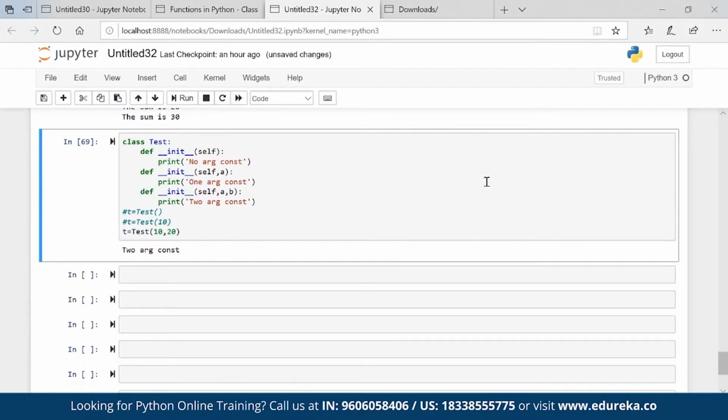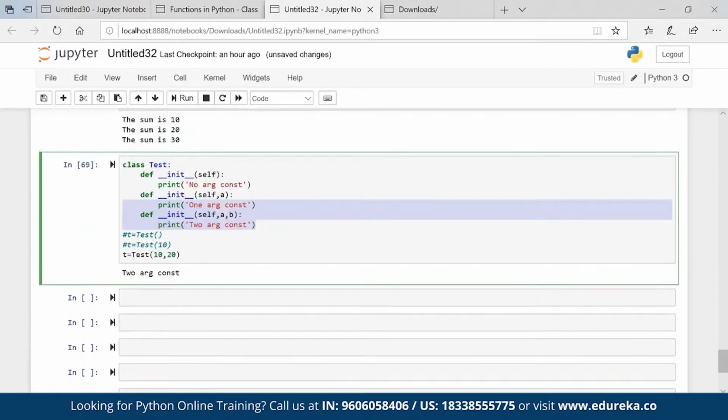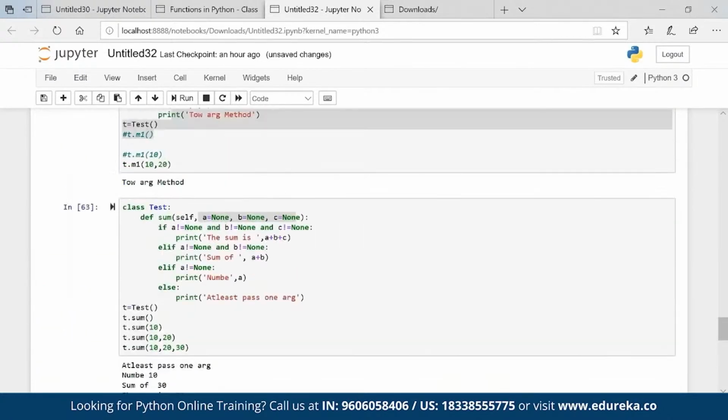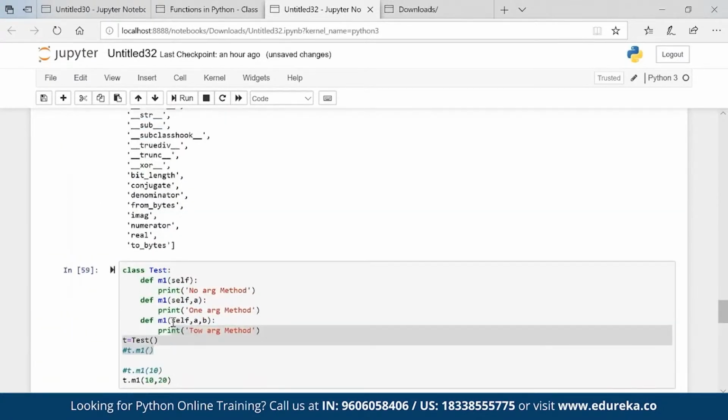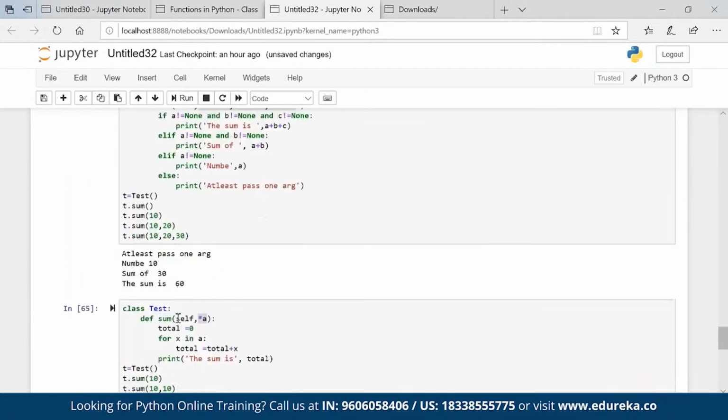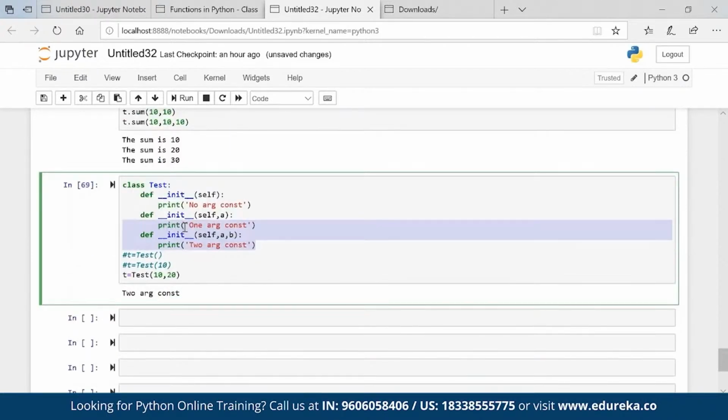So I'm basically calling three constructors, and it will take the last constructor. So constructor overloading is not possible, it looks like. But can we achieve that? Because when we create multiple constructors in a class, the last constructor works. That is the way it works actually. The same way, if you see here, we had multiple methods and the last method ran. The same applies here as well.